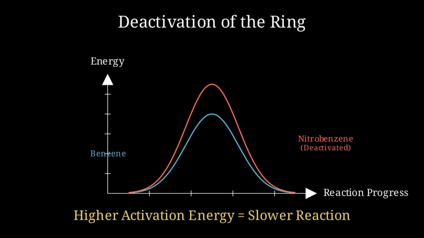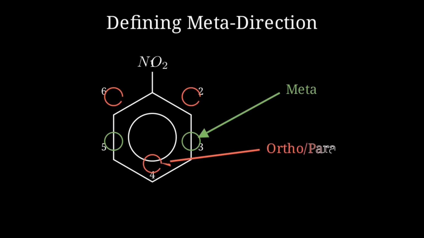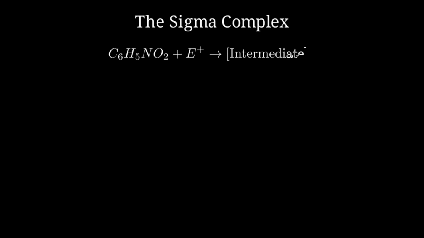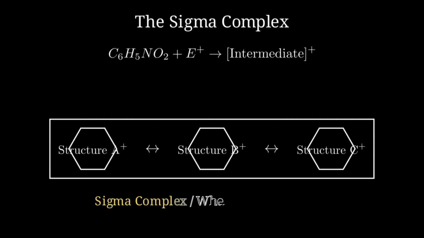However, the reaction still occurs, and it chooses the path of least resistance among the available positions. When an electron-withdrawing group is present, the meta position becomes the preferred site for substitution. To understand why, we must look at the stability of the intermediate carbocation formed during the reaction mechanism. The reaction proceeds through a sigma complex where the aromaticity is temporarily lost. The stability of this intermediate determines the speed of the reaction at each specific position, ortho, meta, or para.